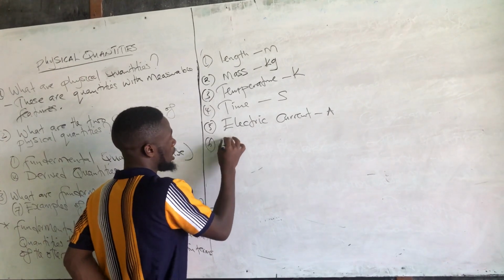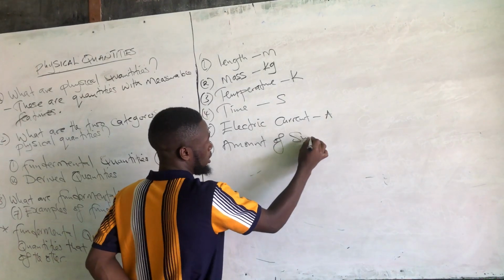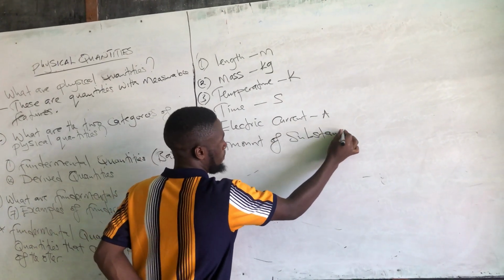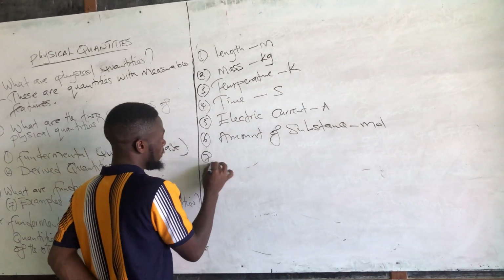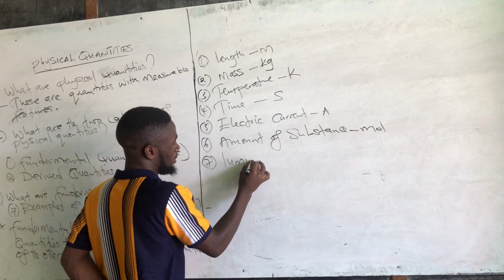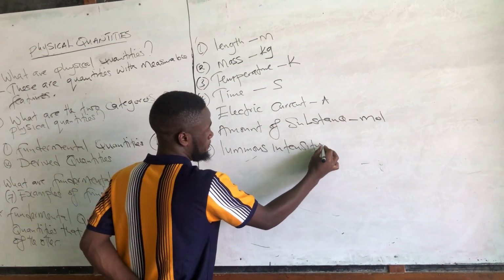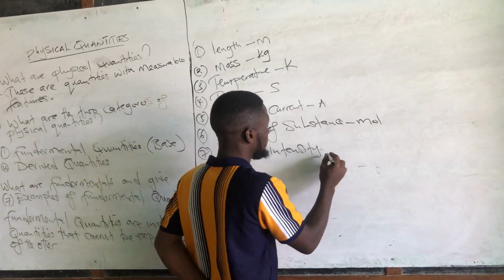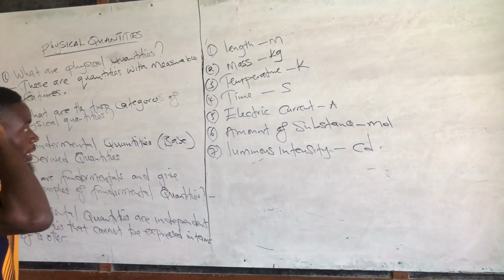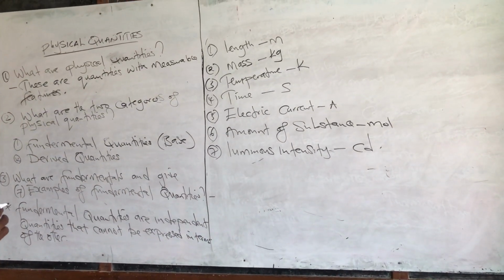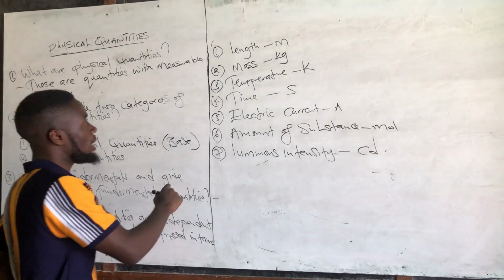Number 6, amount of substance, measured in moles. Number 7, luminous intensity, measured in candela, which is CD. So these are the 7 fundamental quantities. These are the 7 quantities that cannot be expressed in terms of the other.